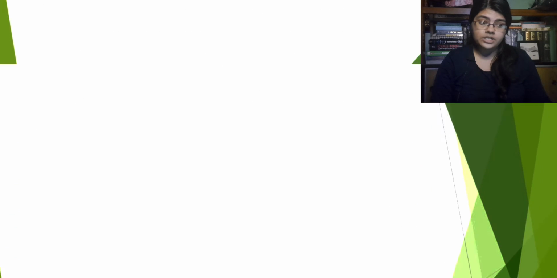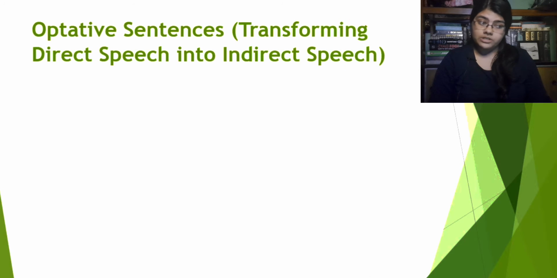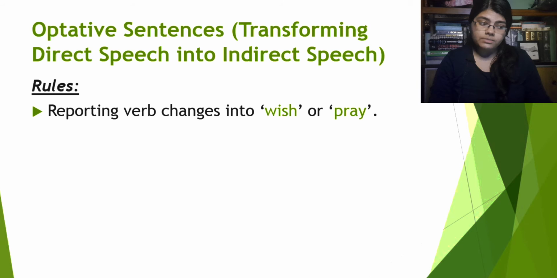Now the thing that we will see is optative sentences, transforming direct speech into indirect speech. To do that, we have to know the rules. Number 1, reporting verb changes into wish or pray. In case of optative sentences, while we change a direct speech into an indirect speech, the reporting verb in the direct speech will be changed into wish or pray in an indirect speech. We will see the examples in the later segments. First we will learn the rules.